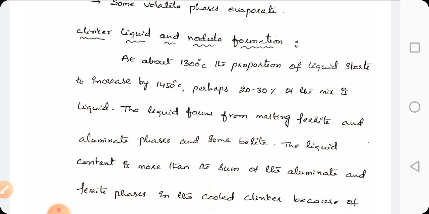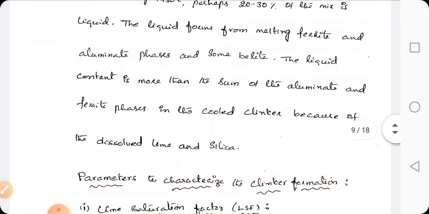Now clinker liquid and nodular formation. At about 1300 degrees Celsius, the proportion of liquid starts to increase, and by 1450 perhaps 20 to 30% of the mixture is liquid. The liquid forms from melting ferrite and aluminate phases and some belite. The liquid content is more than the sum of the aluminate and ferrite phases in the cooled clinker because of the dissolved lime and silica.